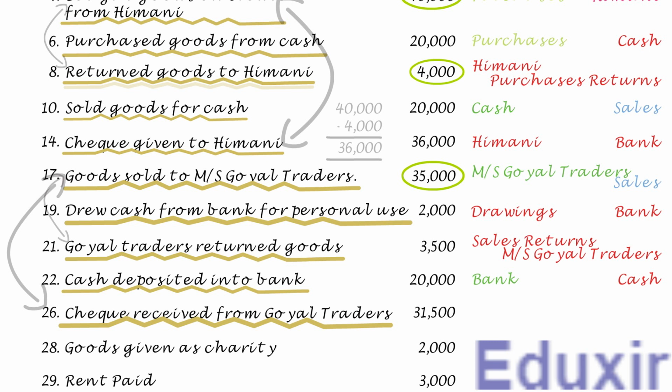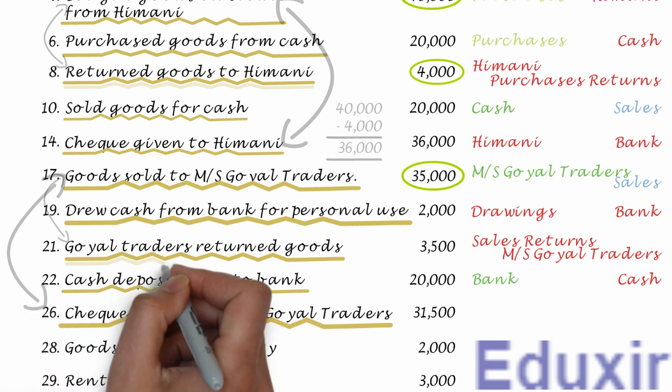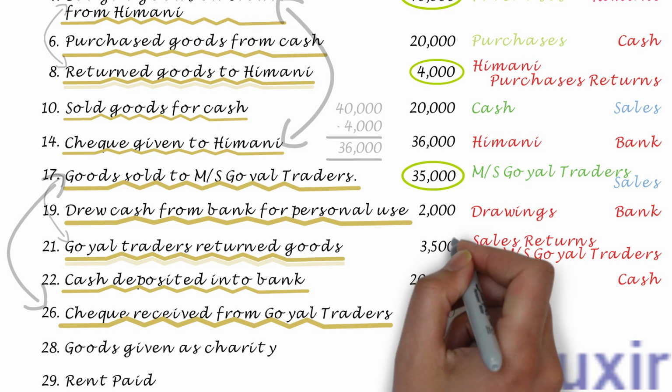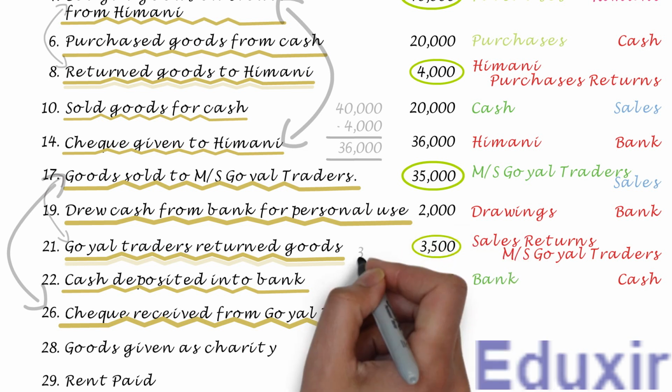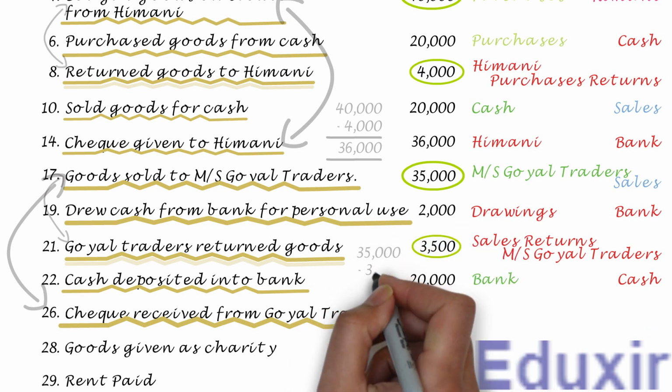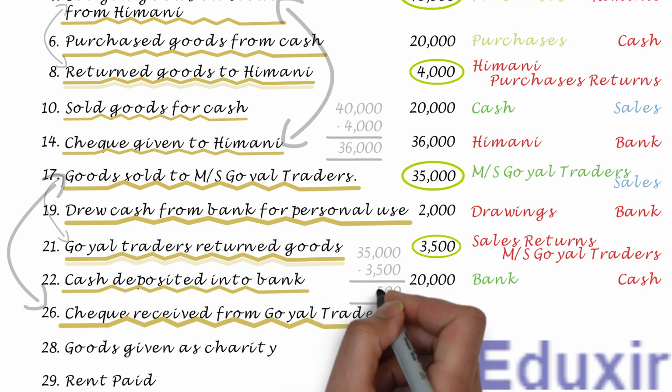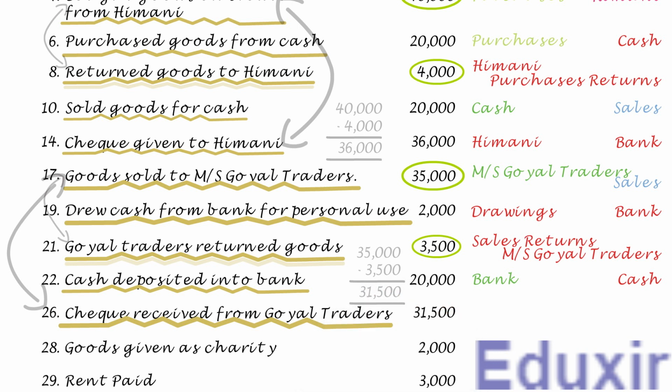December, wherein goods worth of 35,000 rupees were sold to Messrs. Goel Traders. Also, in the transaction done on 21st December, they returned goods worth of 3,500 rupees. From 35,000 rupees, if we subtract 3,500, they still need to pay 31,500 rupees to the business. They are now paying all that amount. So, there is no discount involved.